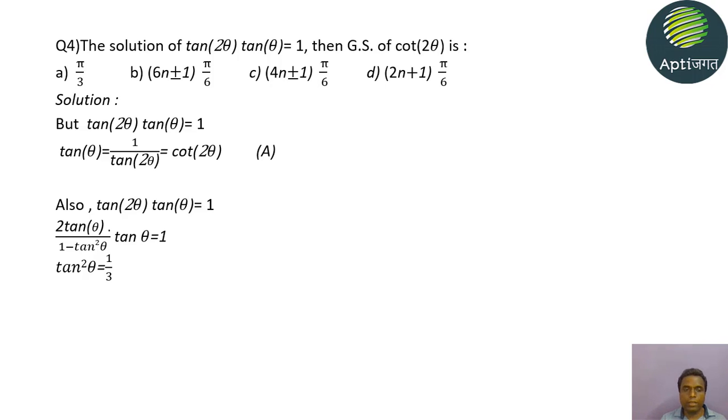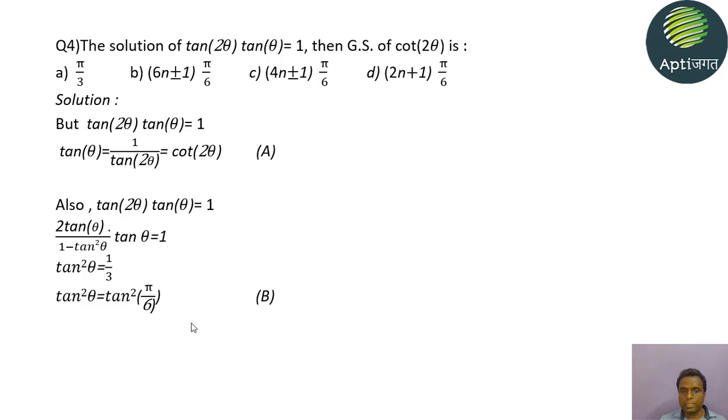Here we will apply the third set of formulas, which is tan² θ is equal to tan² α. Then the general solution is nπ ± α. First we will find out what tan α is, when tan² α is 1 by 3, so tan α is 1 by root 3. But what is 1 by root 3? Tan π by 6, that is tan 30 degrees. So we get the equation in the form tan² θ is equal to tan² (π by 6).